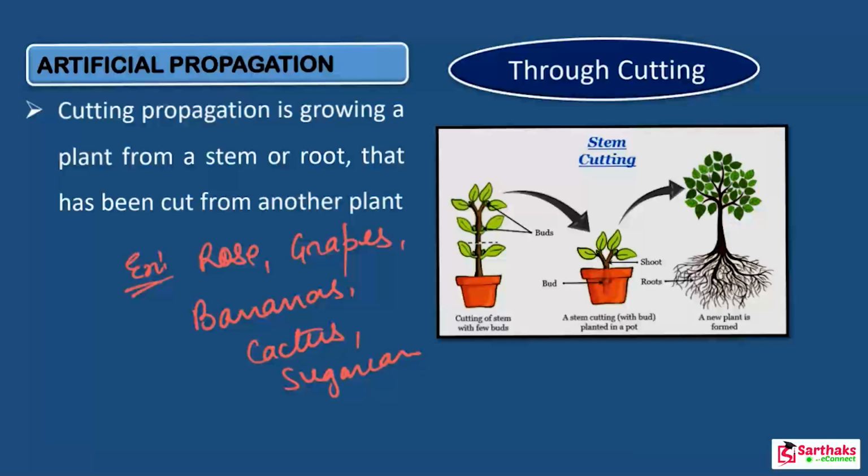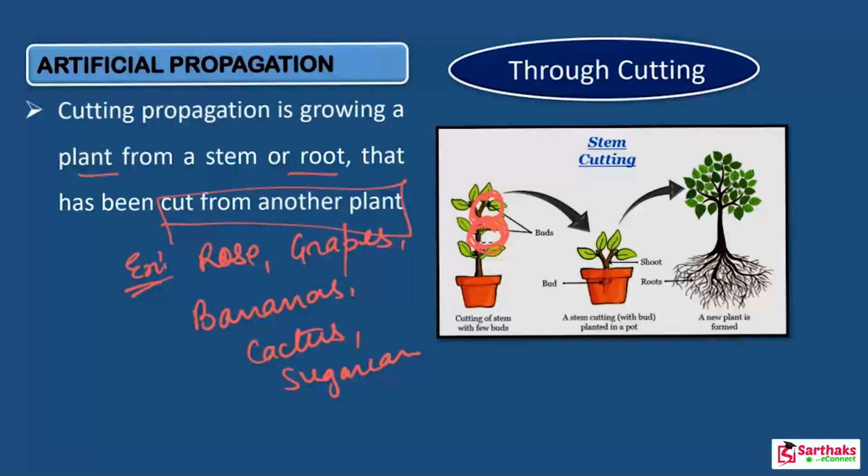Cutting propagation is growing a plant from a stem or root that has been cut from another plant. So what happens here actually is that a small part of a plant is removed by making a cut. Look at this, here we cut a small part with a sharp knife, and this is known as a cutting. A part having a bud should be taken in the cut. Keep this in mind, without a bud it is not able to grow.